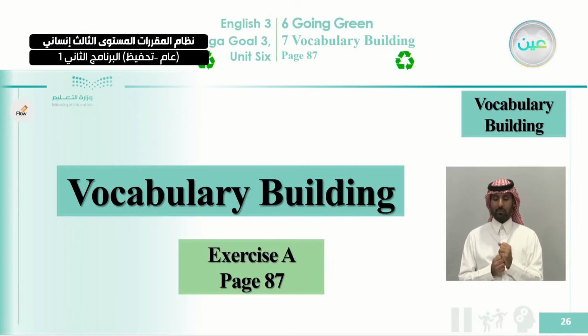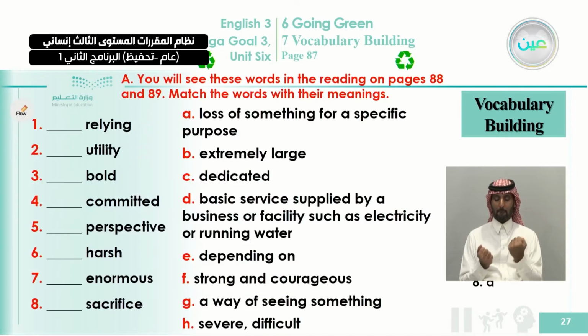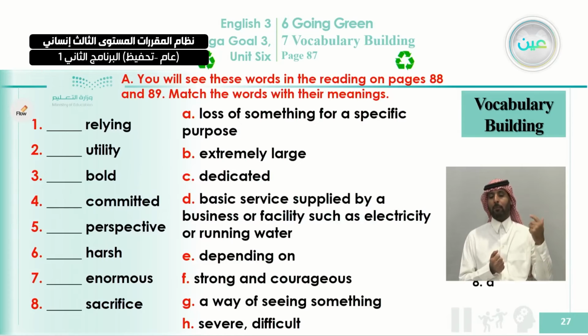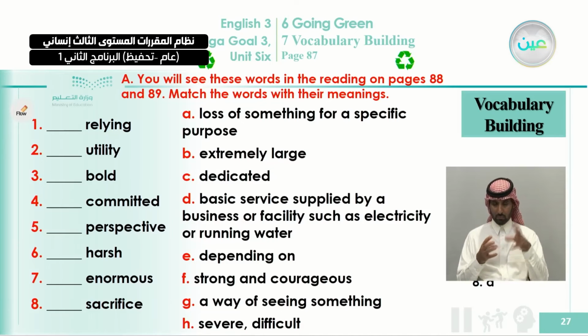Now we come to the exercise that we are going to answer today, which is exercise A on page 87. It says you will see these words in the reading on pages 88 and 89. That's the passage we told you about. Match the words with their meanings. Now look at number 1, relying. We were talking about relying a while ago. What is the meaning of relying? It is E, as you can see here, depending on.